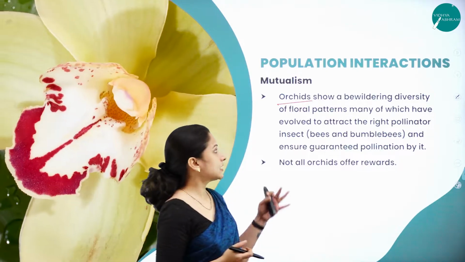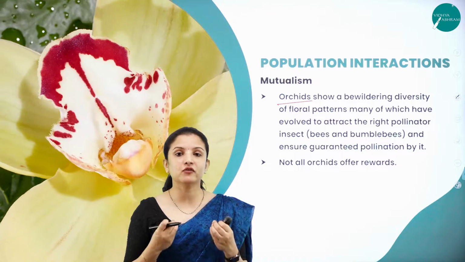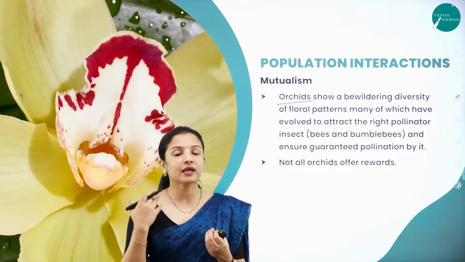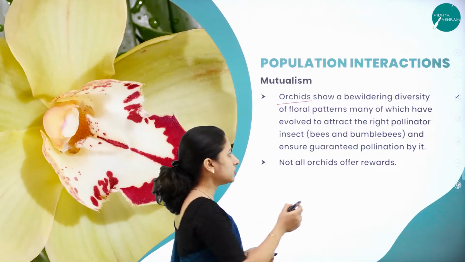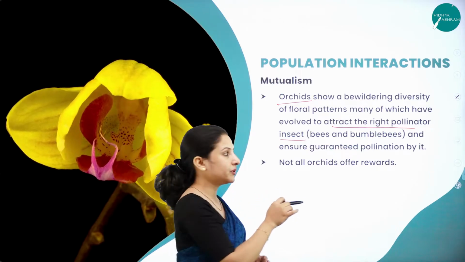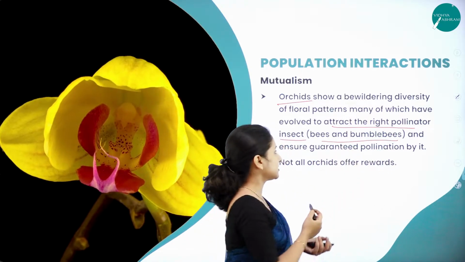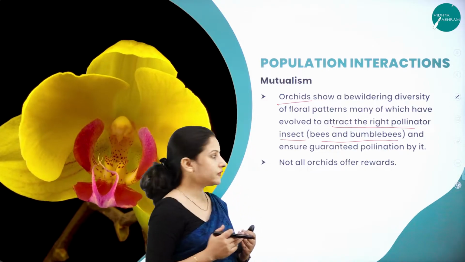Orchids are plants which have a diversity of floral patterns mimicking other animals, many of which have evolved to attract the right pollinator insect, say for example the bees and the bumblebees, therefore ensuring that guaranteed pollination will occur.